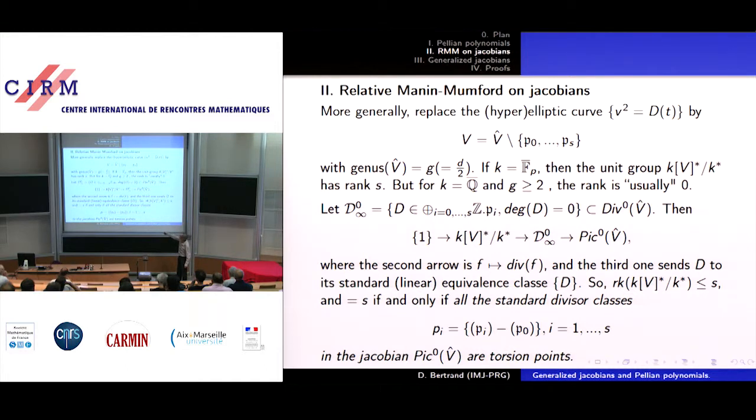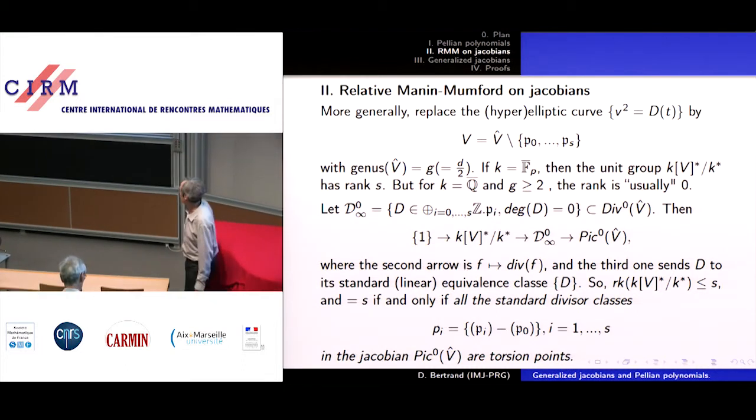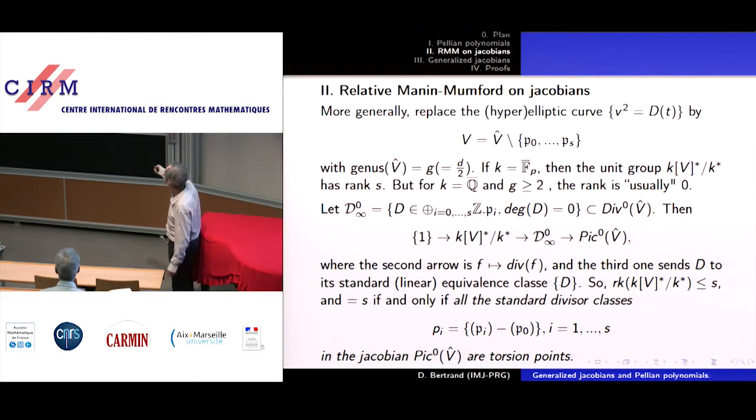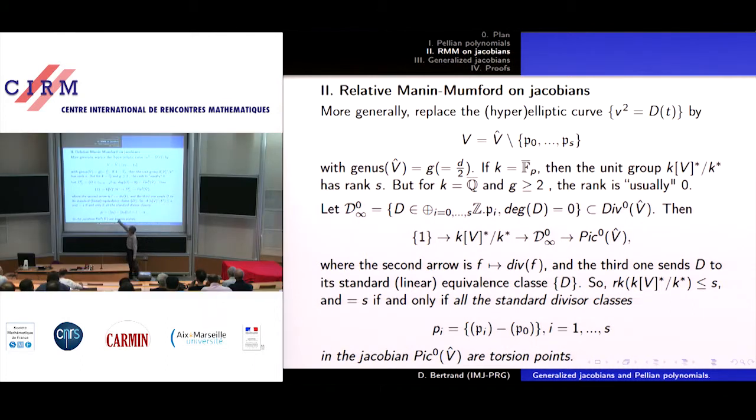And so the rank of this one is at most equal to S, and is equal if and only if the image of our divisor here is 0. Then you have an isomorphism of these two groups, and the first one is of rank S. Okay, so we see that for the rank to be equal to S, the necessary condition is that the divisor classes of all these divisors on V hat be torsion points.